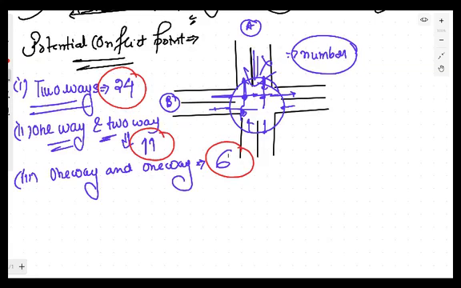This is the basic part of capacity, the number of conflict points, and the passenger car unit. In the next class, we will start with traffic control devices. Just revise this class and practice the previous questions. That will be enough for you. Just watch this video 3-4 times so that you can easily understand this concept and get it into your mind.